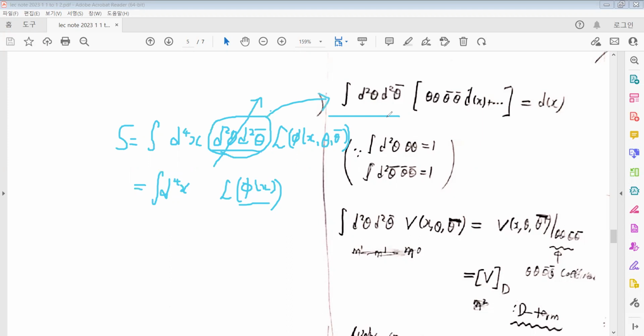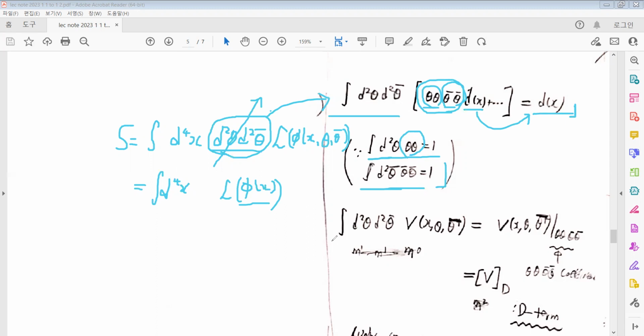First of all, the integral of θθ θ̄θ̄ over the Grassmann number variables is one. So only the coefficient of θθ θ̄θ̄ will turn out in this integration.